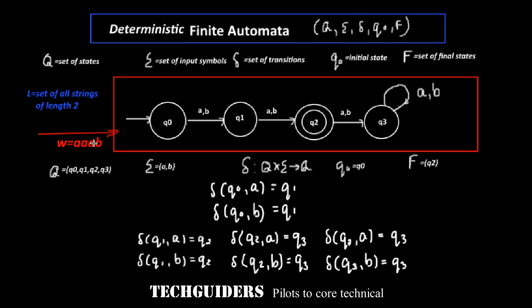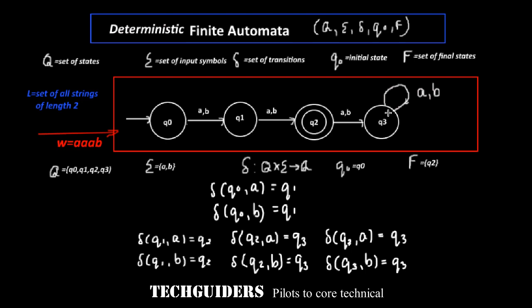For that string W, the path followed by the automata and the state in which the automata ends up, everything is completely determined by just this string W. For example, for the string AAAB, the path followed is fixed, and the automata will end up in the same state Q3, and that path followed and that ending state depend just on the string W. If those conditions are not satisfied, there are different possibilities for the paths and different possibilities for the ending state.